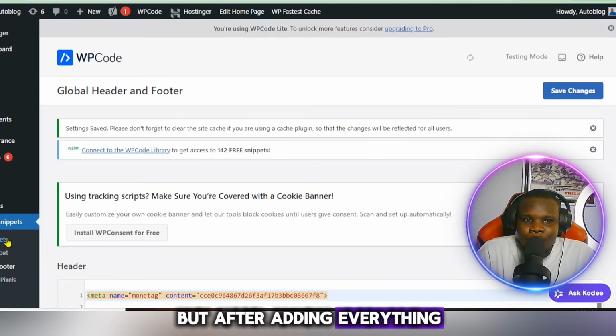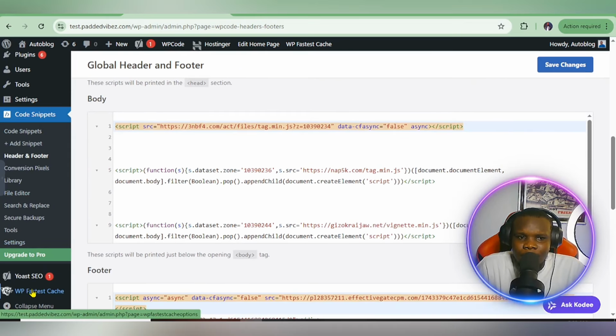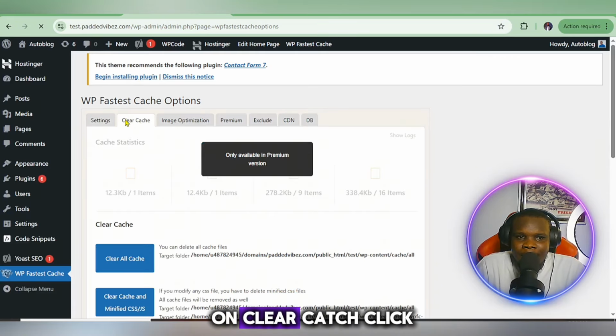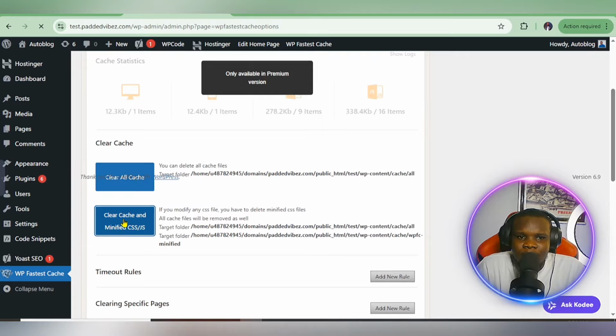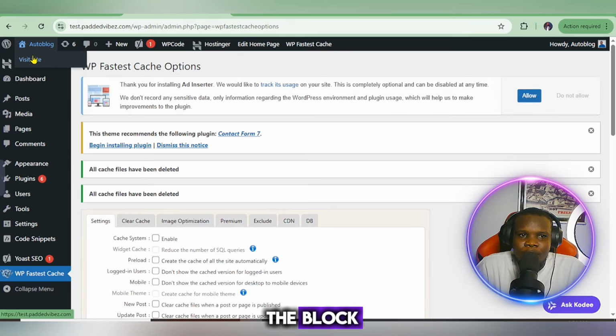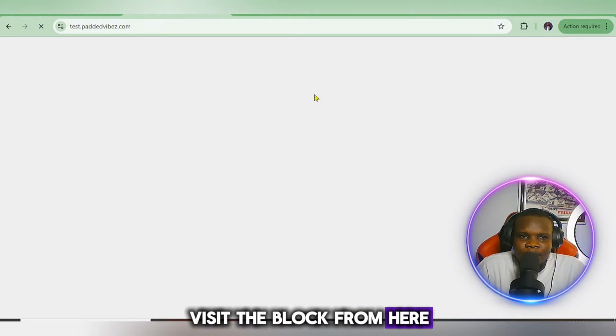But after adding everything, go ahead and clear your cache. Okay, go to WP Fastest Cache. Okay, click on this and make sure you click on clear cache. Click on this. Cache has been cleared. Then go to the blog, visit the blog from here.